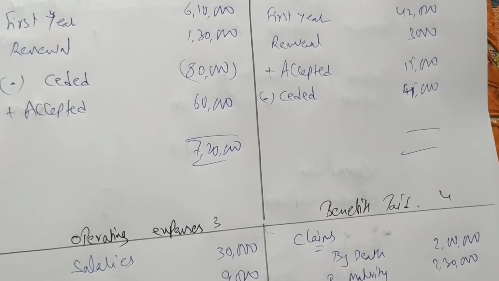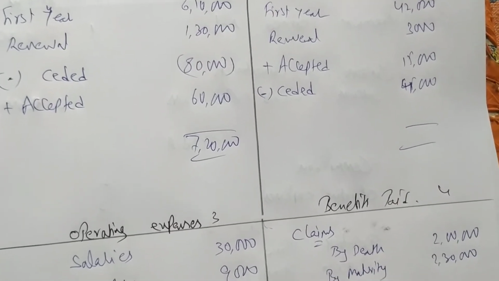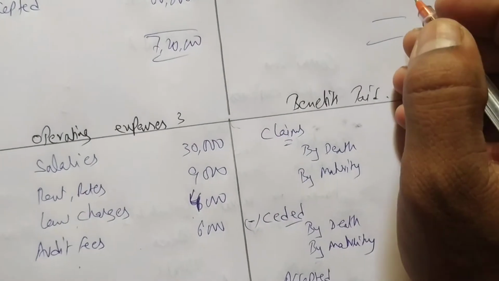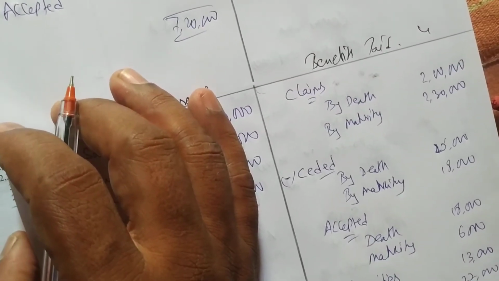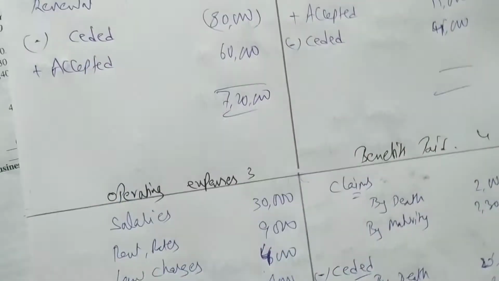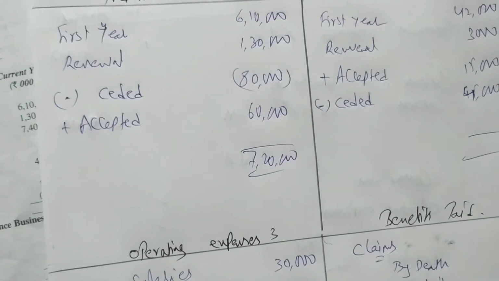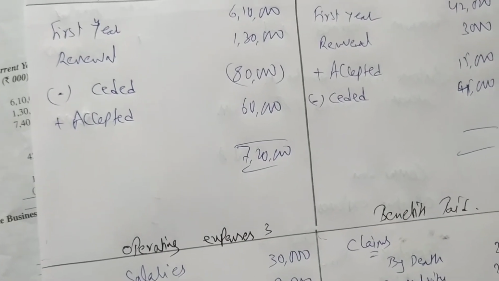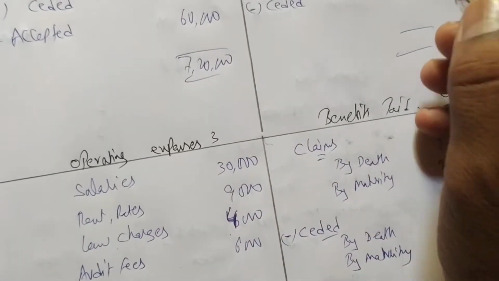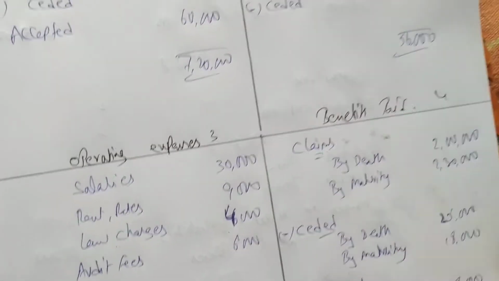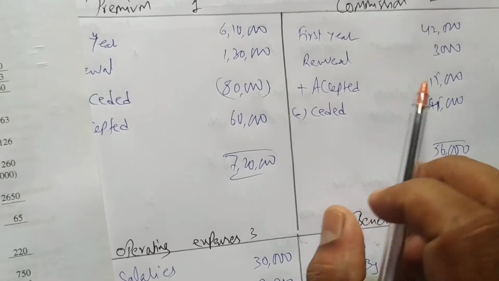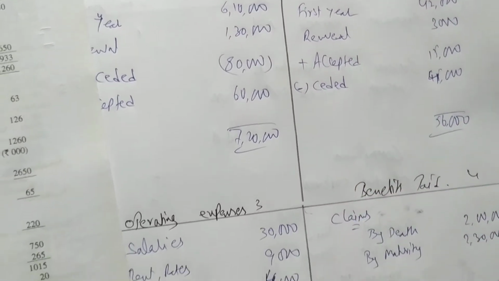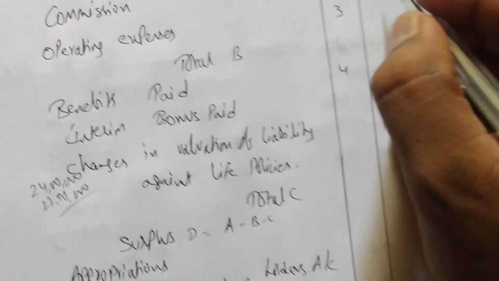42,000 plus 3,000, 15,000 and 4,000. Oh wait, 42,000 plus 3,000 plus 15,000 minus 4,000 we have to deduct. So 42 plus 3,000 minus 4,000 plus 15,000 means 56,000 as commission. Easy. For 42,000 you add 3,000, then add 15 accepted, ceded 4,000, deduct, you get 56,000. So come and write in front of commission expenses 56,000.